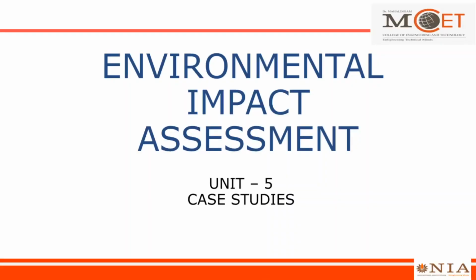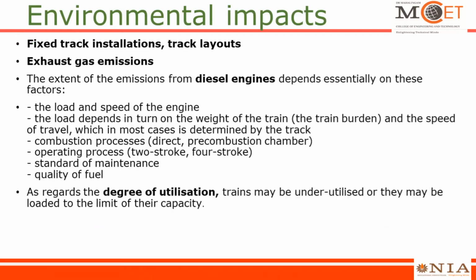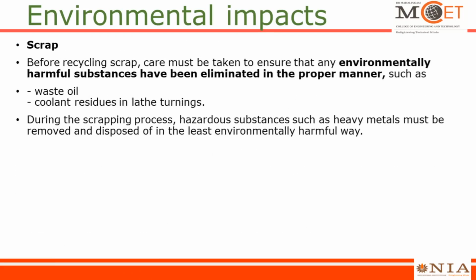So we shall continue with Unit 5, Case Studies. Course outcome: describe the EA for various infrastructural projects. Learning outcome: explain the EA for railway project. Specific outcome: explain the impacts of railway operation on the environment. So we have already seen some of the environmental impacts caused due to the operation of the railways and construction of railway tracks. We will continue from where we left off in this session.